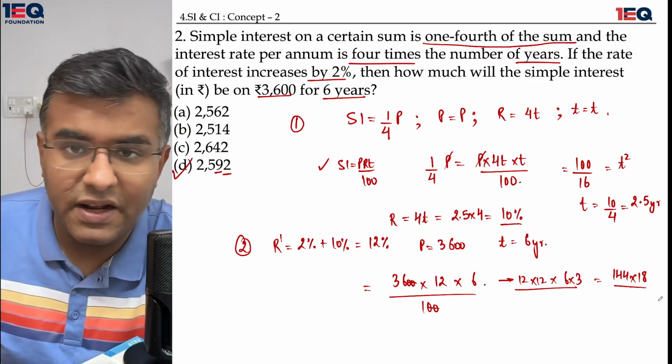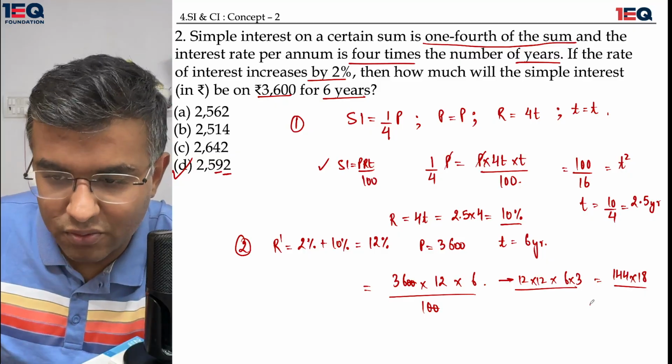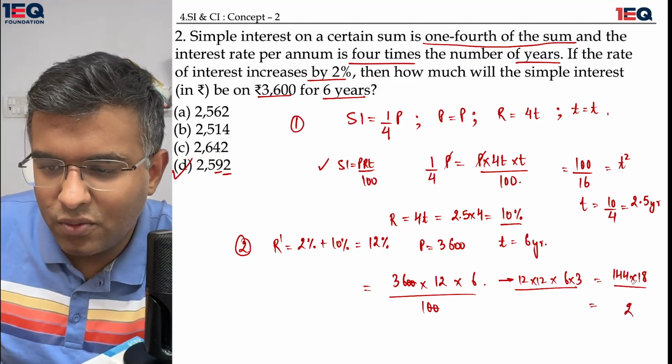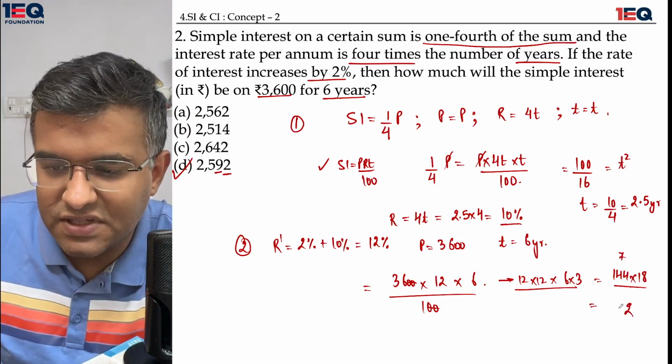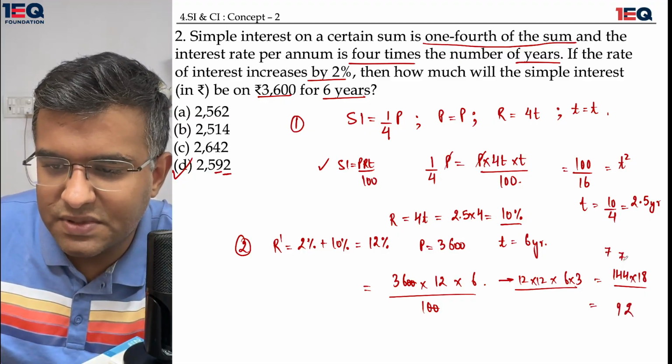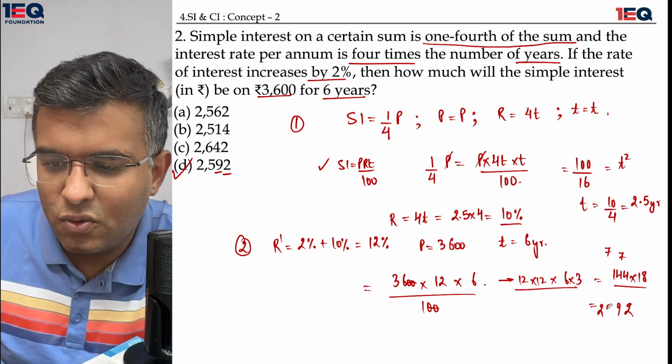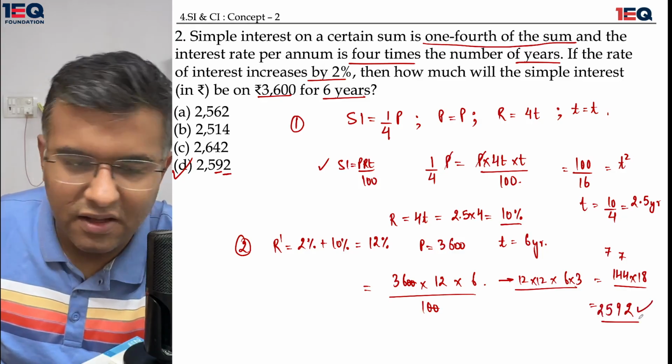This doesn't mean that I don't know the table of 18. I do know that 18 fours are 72. The 7 goes in carry. 18 fours are 72. This becomes 9. This becomes 7. 18 ones are 18. 2, 5, 9, 2 is my final answer.